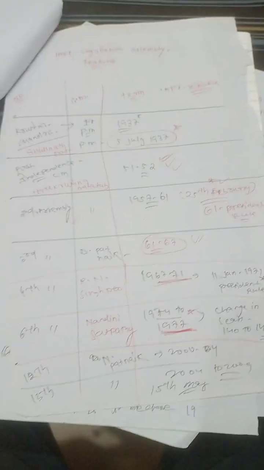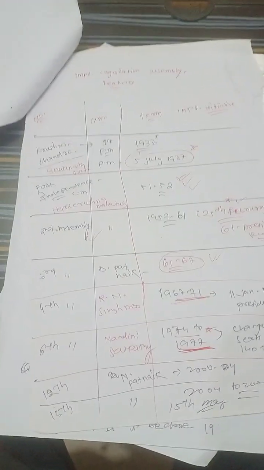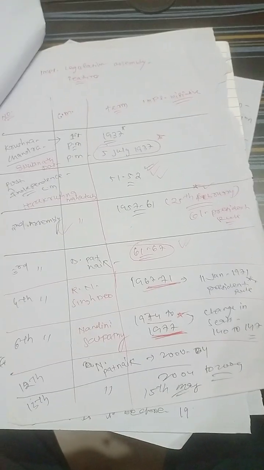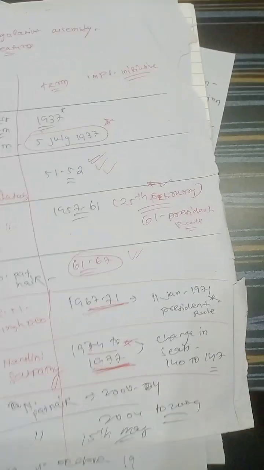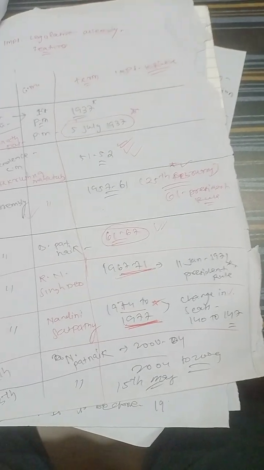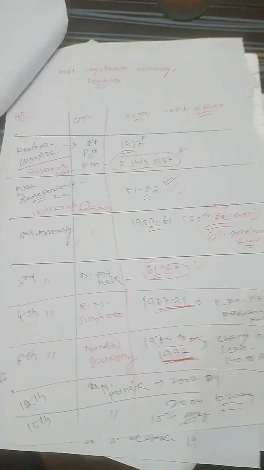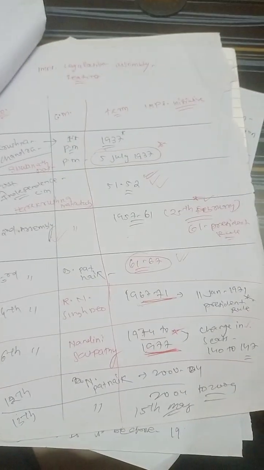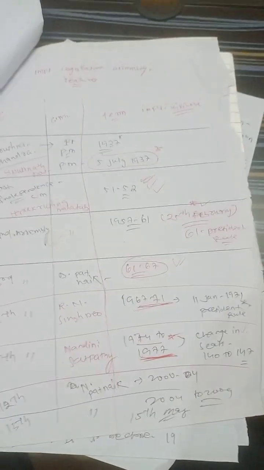Then the sixth legislative assembly, in which the chief minister was Nandini Satpathy, and the seats in the legislative assembly changed from 140 to 147.